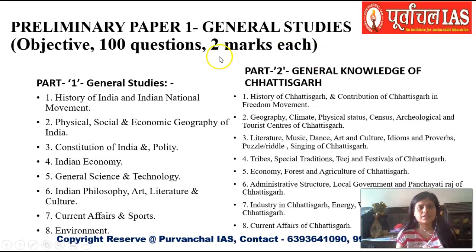What do you have in part 1 of paper 1? This is general studies, that is history of India, Indian national movement, geography, including physical, social, and economic geography. You have the Constitution of India and polity. You have the Indian economy. There is general science and technology.